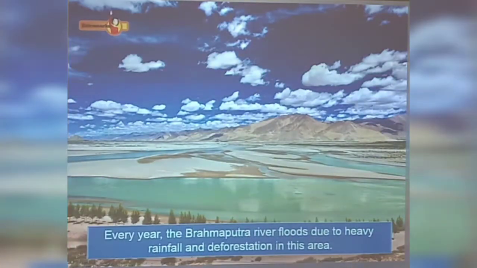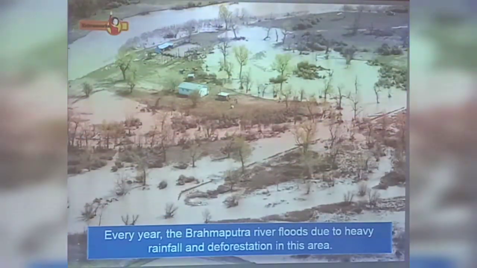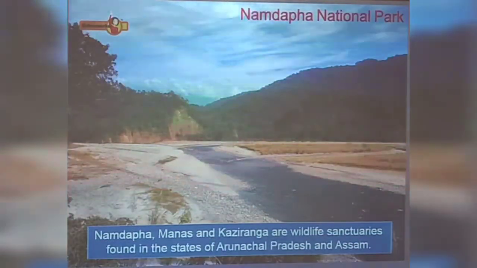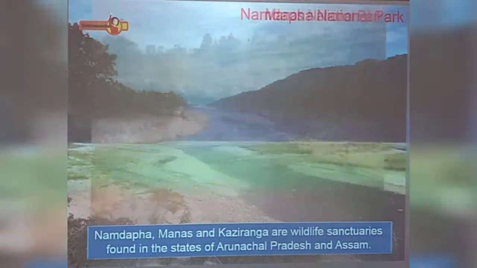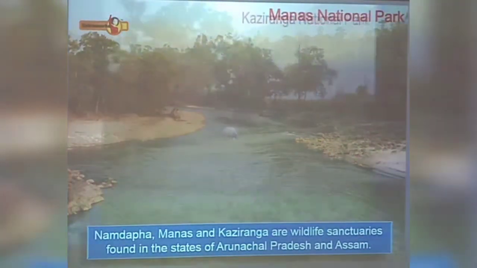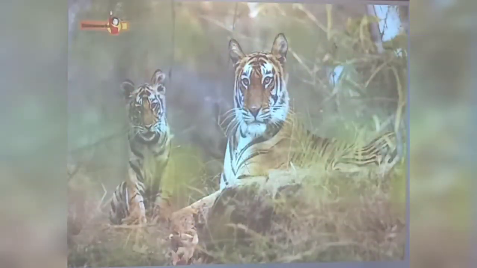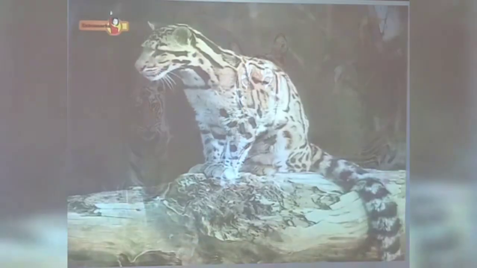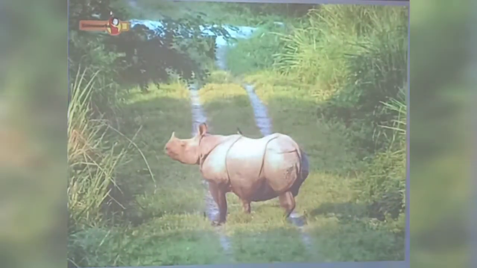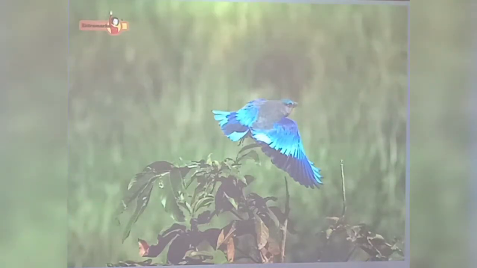Do you know, every year the Brahmaputra river floods due to heavy rainfall and deforestation in this area. In consequence of this, the river continuously changes its course. Nandapa, Manas and Kaziranga are wildlife sanctuaries found in the states of Arunachal Pradesh and Assam. Endangered species like the tiger, clouded leopard, one-horned rhino and many species of flowers and birds are found here.